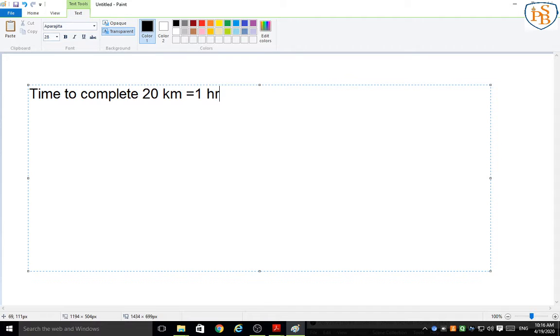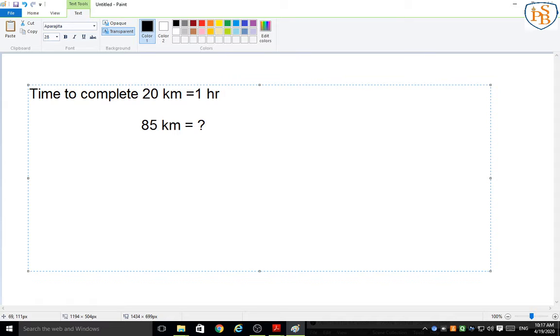Now they are asking how much time it takes to complete 85 kilometer. That we have to find out. Correct? So how are we going to find out?